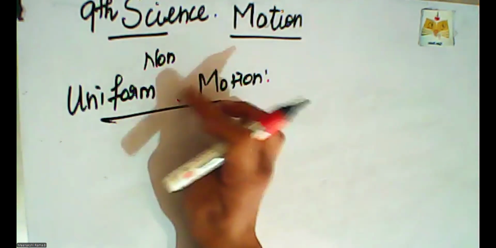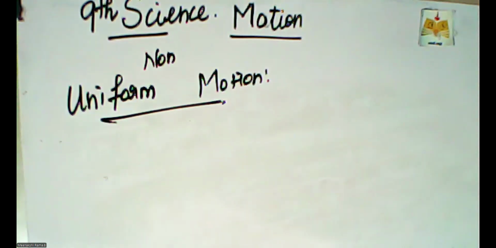Or otherwise, on special occasions like sports day, annual day or children's day, we wear different colors and different kinds of dresses. That is called non-uniform, the opposite of uniform.